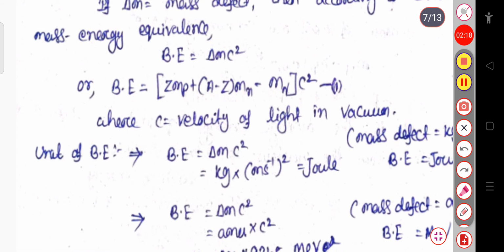And if you simply multiply this with the c square term, you get the binding energy, according to the Einstein mass energy relation, E equal to mc square.